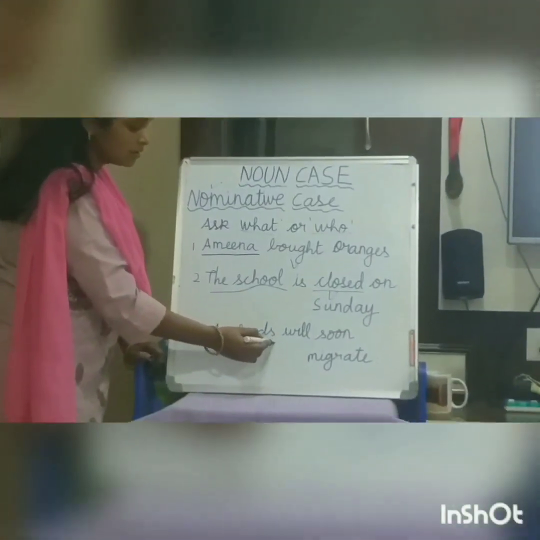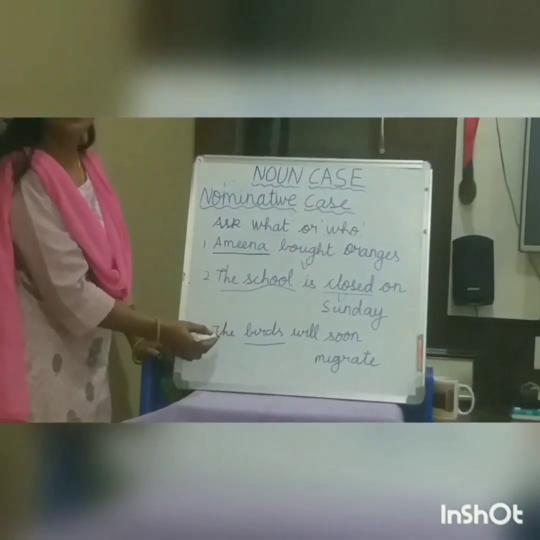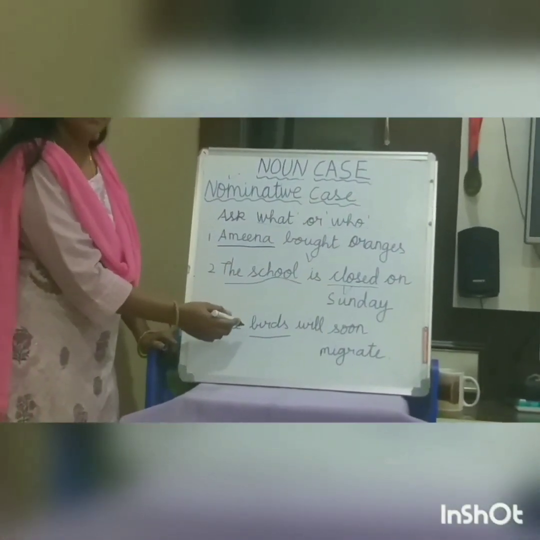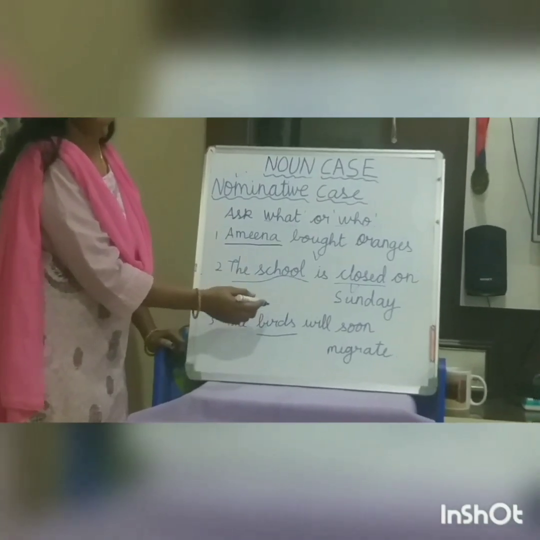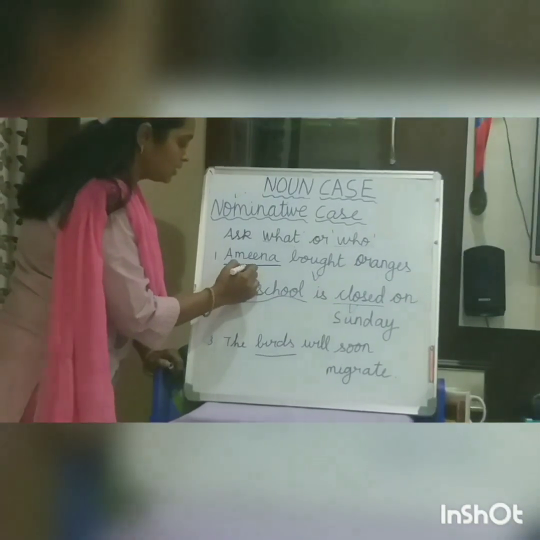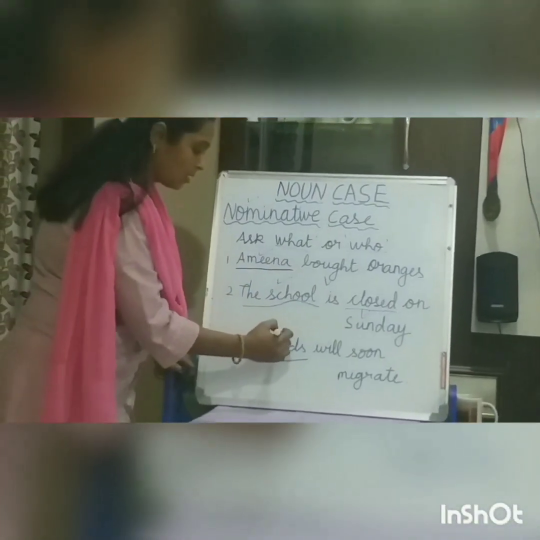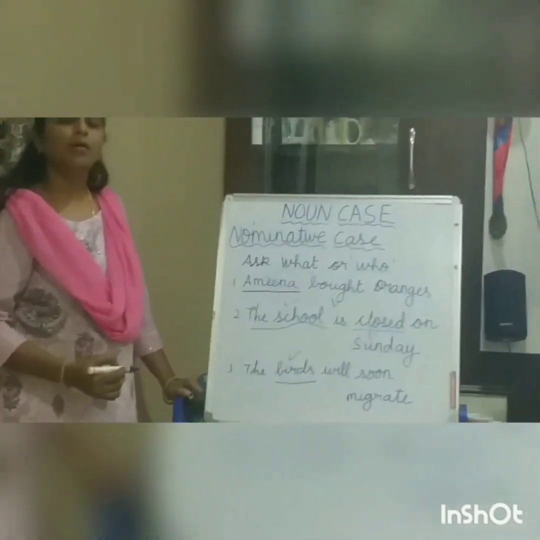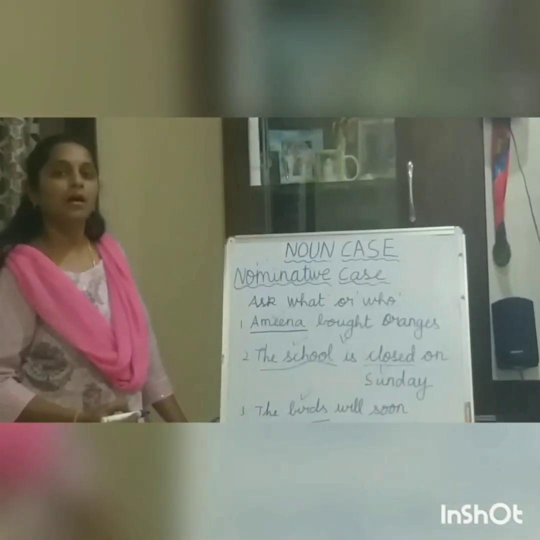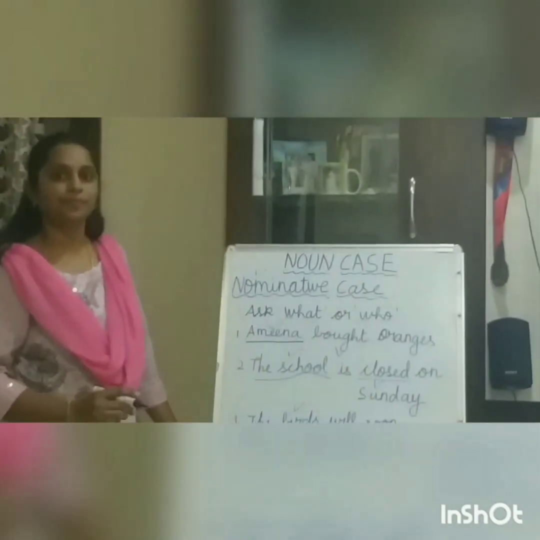Now here, what will soon migrate? The birds will soon migrate. So birds take the nominative position. Now it's the nominative case. So here Amina, school and birds are in subject position and they are nominative case.